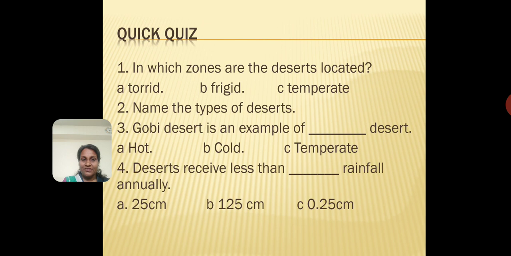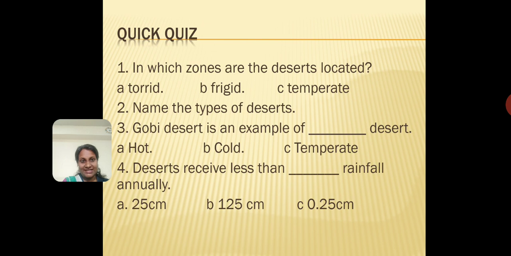The third question is: Gobi Desert is an example of a blank desert. Your options are hot, cold, or temperate. Which do you think is the answer? Have you thought about it? Have you written it down?